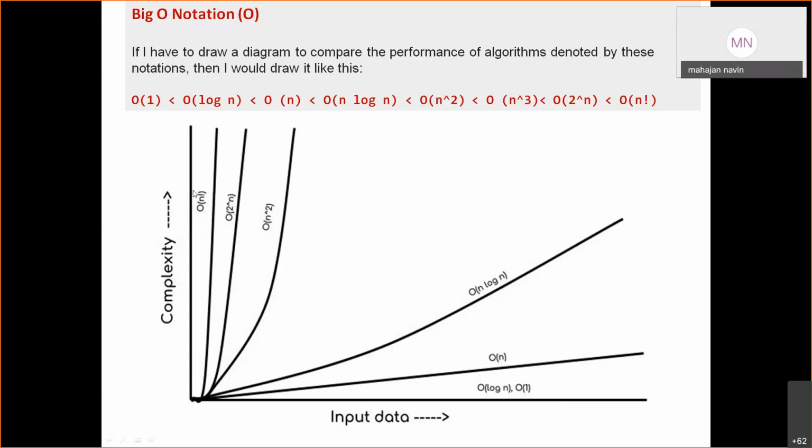This O of n factorial example is your Towers of Hanoi. The Towers of Hanoi algorithm takes O of n factorial if you do it with recursion. Remember it. This is the worst case scenario, and we call it big O notation.